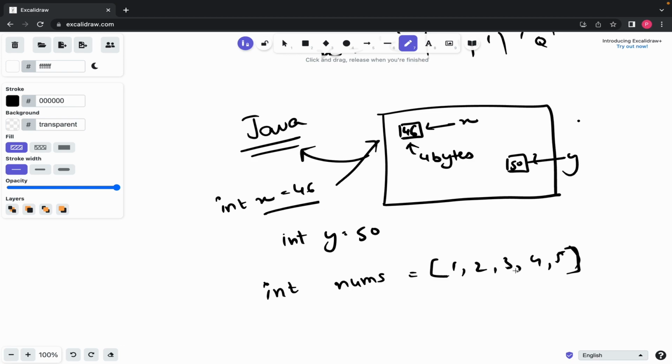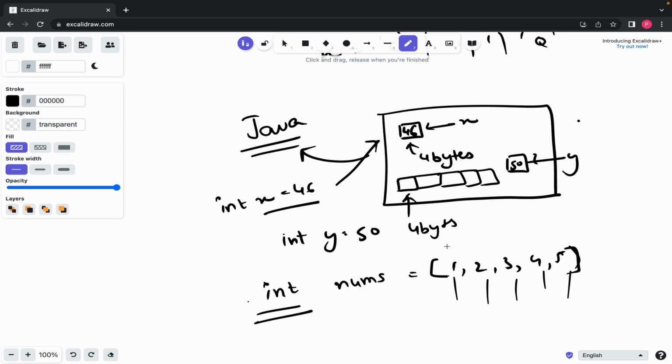There are 5 elements, so I'll be allocated 5 blocks, and the size of each block will be 4 bytes because it is an integer array.